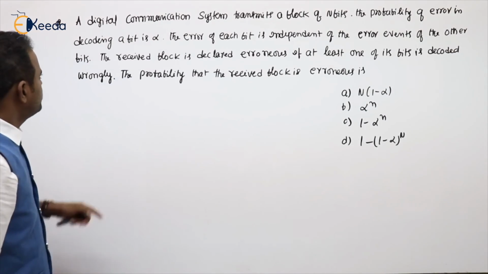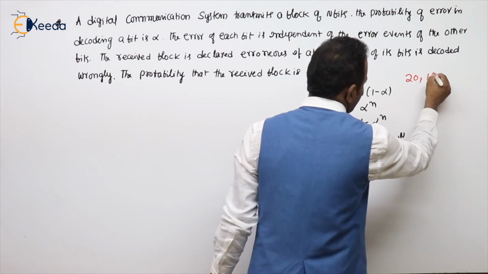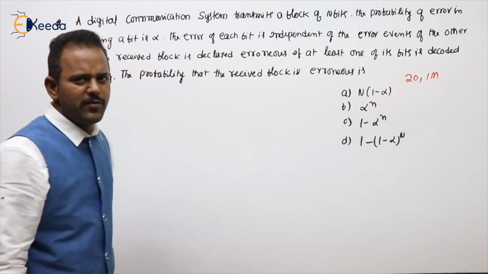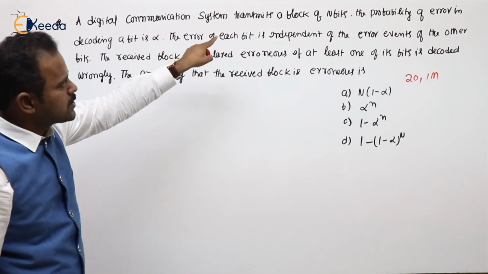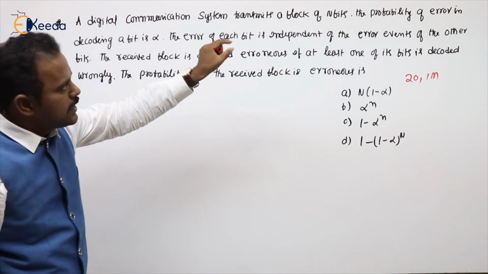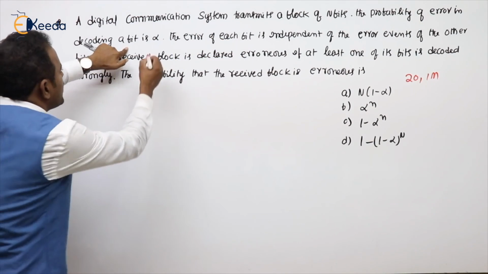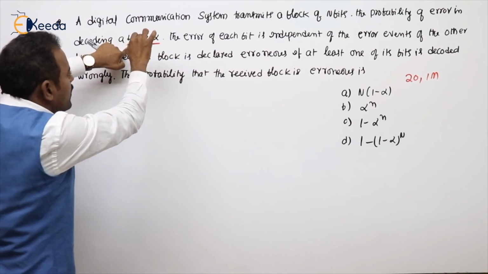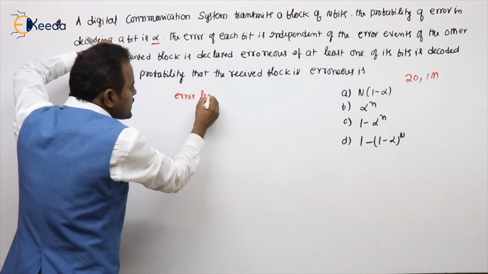See the next problem. This was asked in GATE 20 for 1 mark. The regular model only with a slight twist. A digital communication system transmits a block of n bits. The probability of error in decoding a bit is alpha. Probability of error is alpha. What's the probability of errorless?